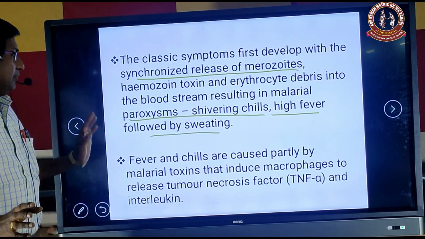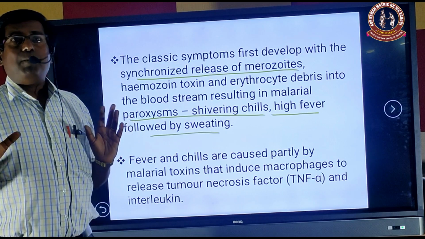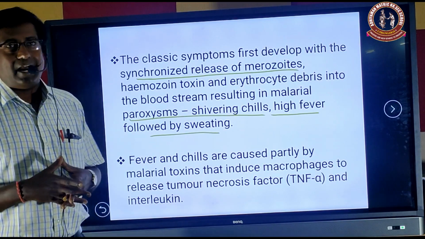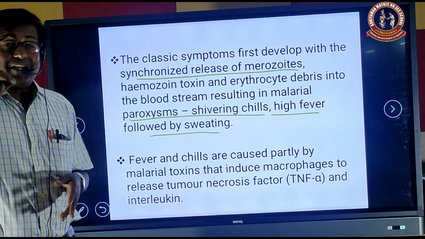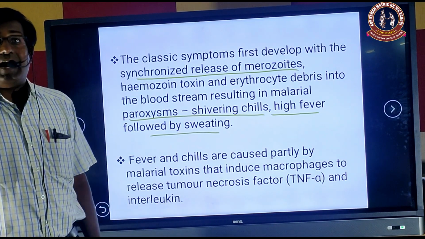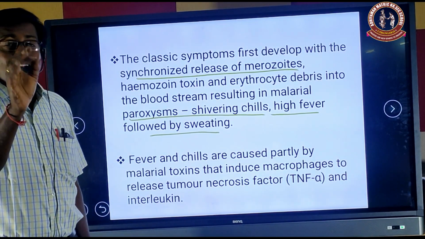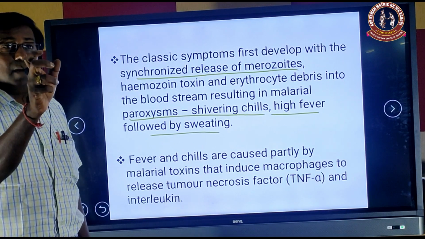The fever and the chills are partially caused by the hemozoin granules. That is the main reason for the chills and fever. The hemozoin granules produced in our body stimulate the macrophages.